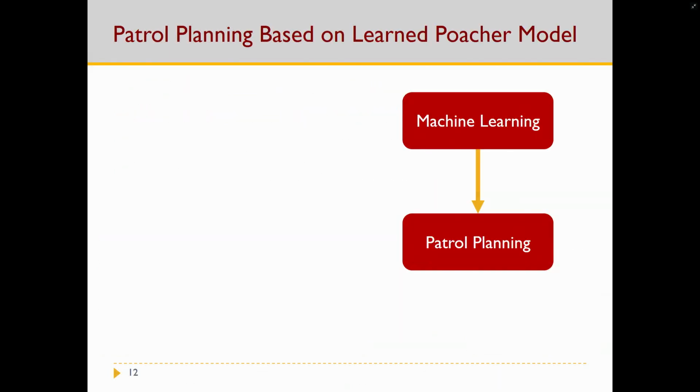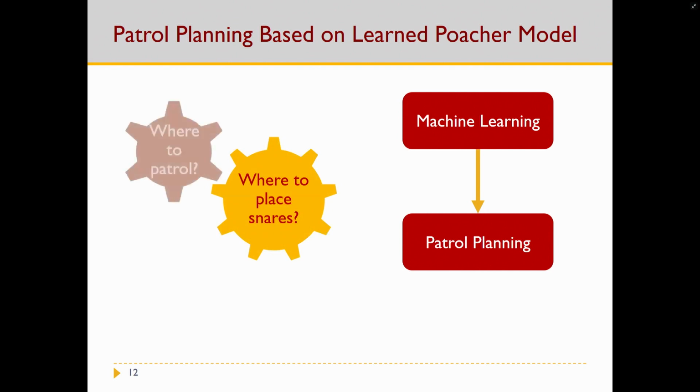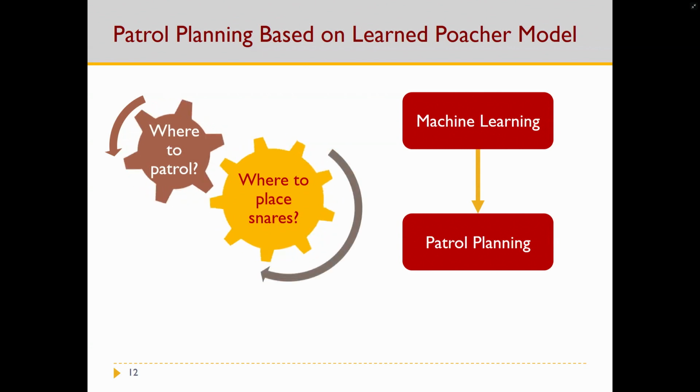And since we now can make predictions of the poaching hotspots, we still want to design the patrol routes while taking into account how the poachers would react to the patrol strategy. So we continued trying to use the learned machine learning model as a black box to do the patrol planning task.